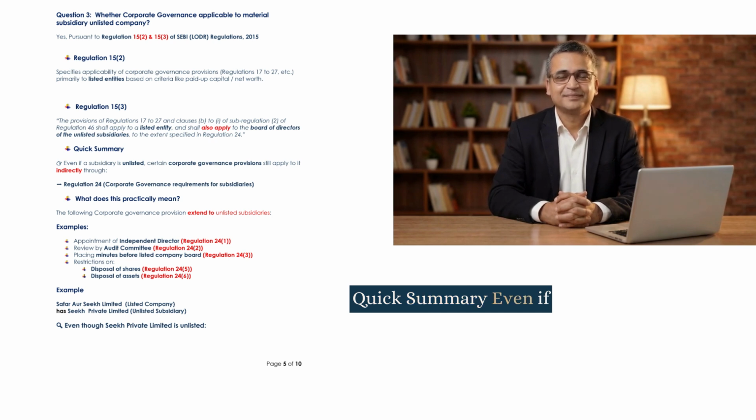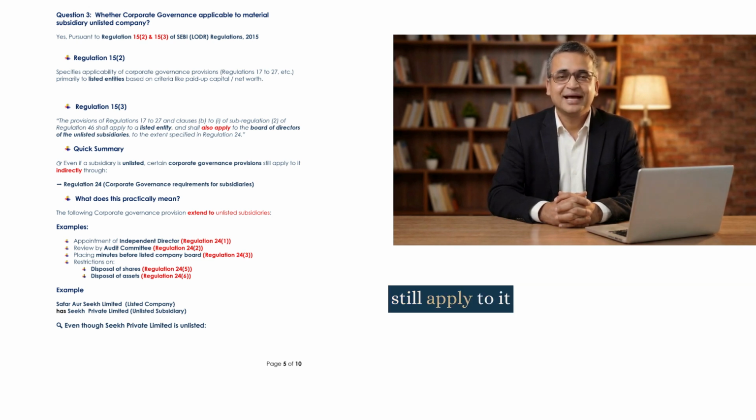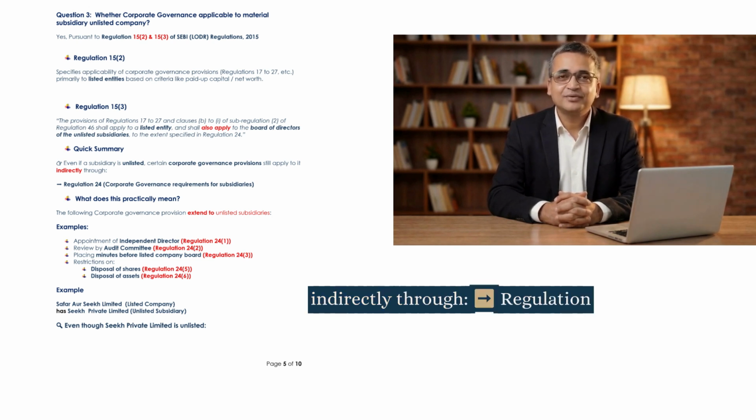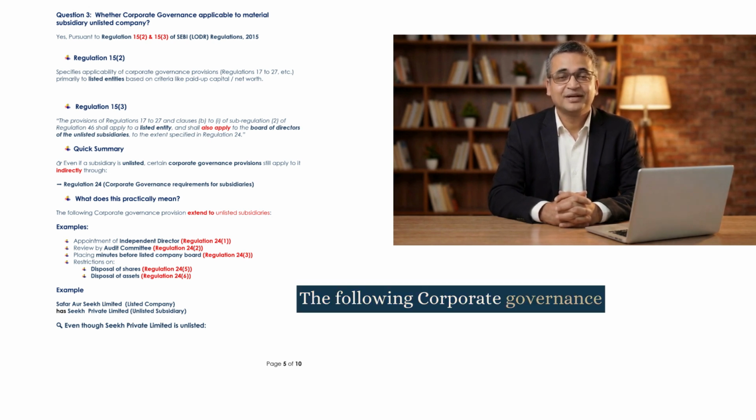Quick summary. Even if a subsidiary is unlisted, certain corporate governance provisions still apply to it indirectly through Regulation 24. Corporate Governance Requirements for Subsidiaries. What does this practically mean? The following corporate governance provisions extend to unlisted subsidiaries.